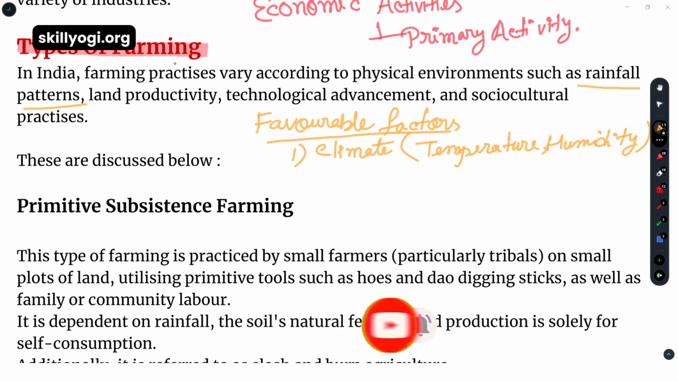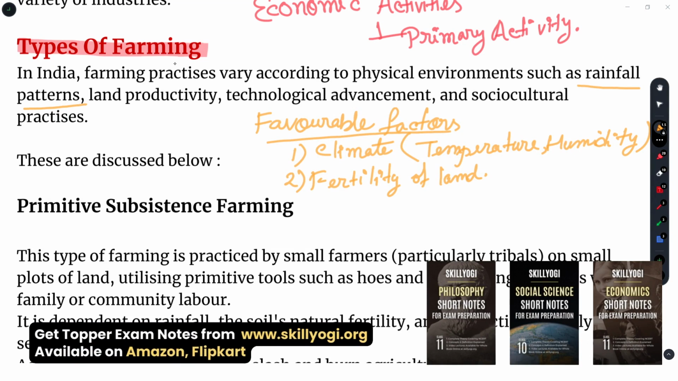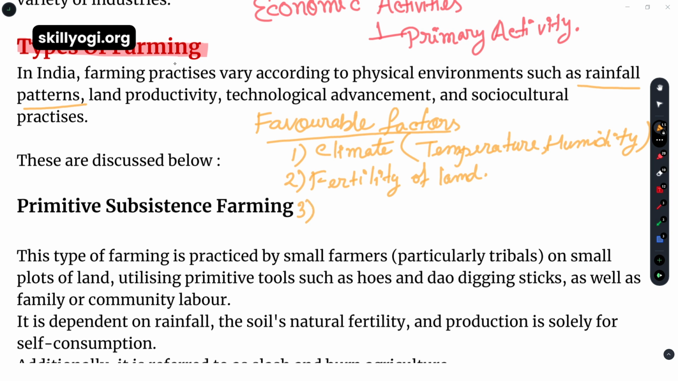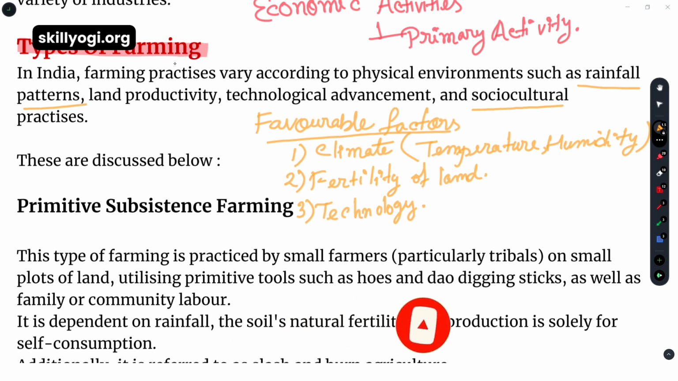Come to the land productivity, that means the fertility of the land. I am writing on my own point. You can also use these points as well as the note you have been given. Fertility of land or land productivity. Both have the same meaning. How much the land is productive, that is also needed. Technological advancement, that means high technology or improved technology. And the last one is socio-cultural practices, that means which kind of cultural practices are happening in this land,